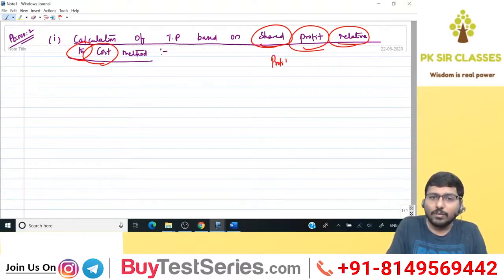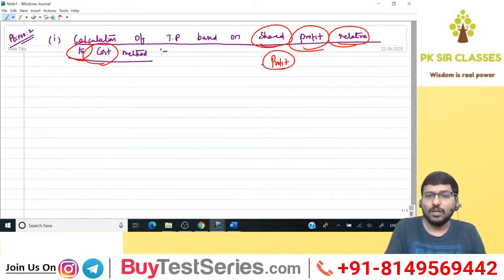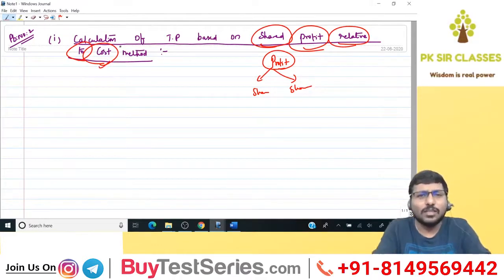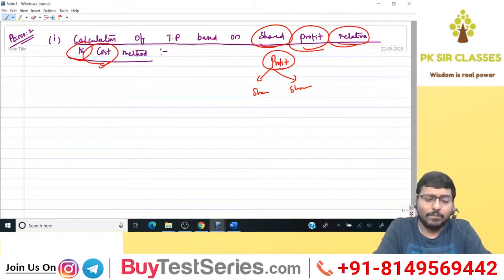Calculate profit for the company. And you have 2 divisions. Share the profit to both the divisions in the ratio of cost. That is the meaning, na? Very simple. Shared profit relative to cost means what? First of all, why should you share profit?